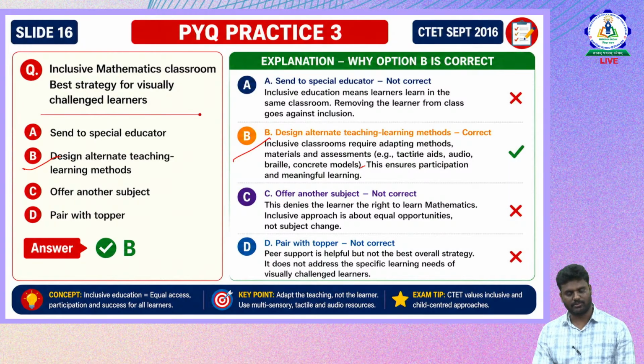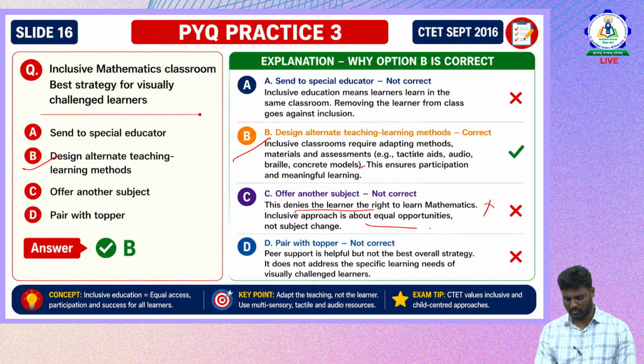Then option C is offer another subject. It cannot be. This denies the learner the right to learn mathematics. Since the child cannot learn mathematics, we cannot offer another subject. This denies the right to learn mathematics. This is also a wrong answer. So the inclusive approach is about providing equal opportunity for the child, not changing the subject.